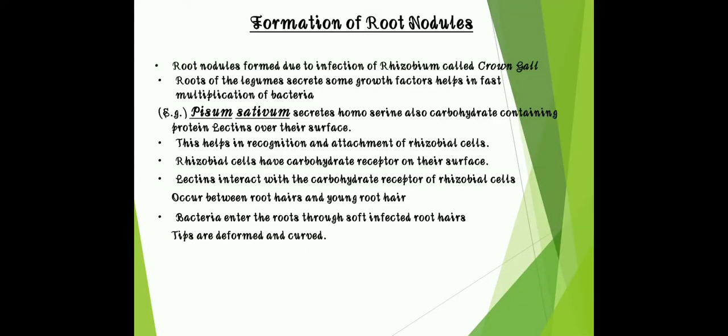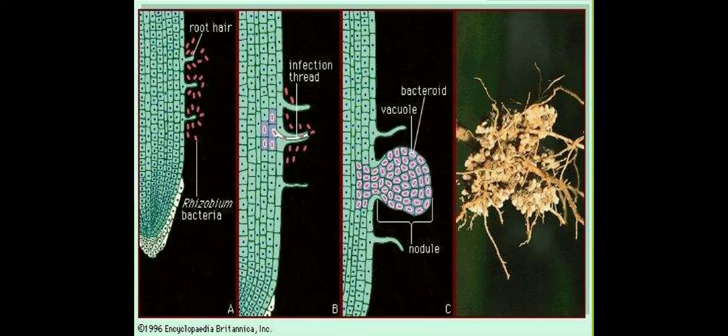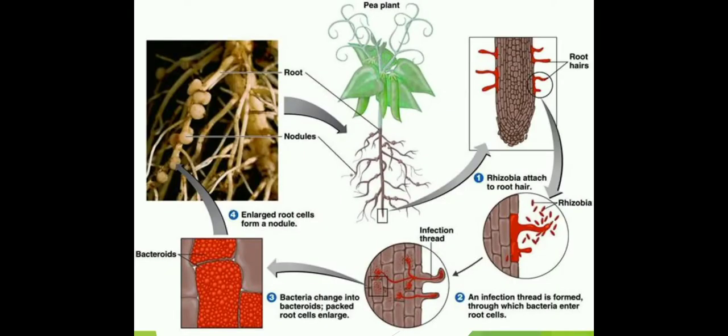Bacteria enter the roots through soft infected root hairs. Root hairs are deformed and curved. Then you can see here the root nodules. Next, here it also explains the formation of root nodule.